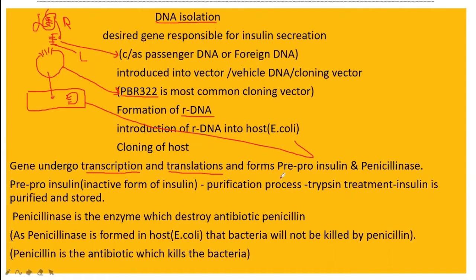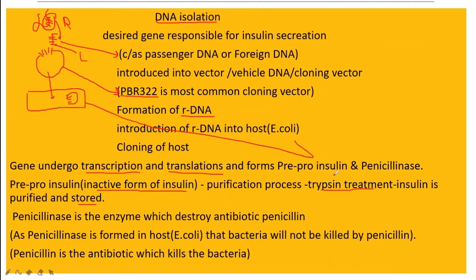Now what is this pre-pro-insulin? Pre-pro-insulin is an inactive form of insulin. But what type of insulin do we want? We want active insulin. So they give trypsin treatment, so that purification takes place and the purified insulin is produced and stored. Then another enzyme is produced by the bacteria.